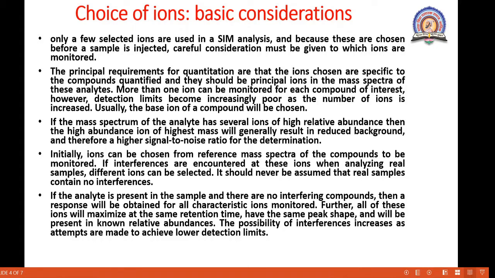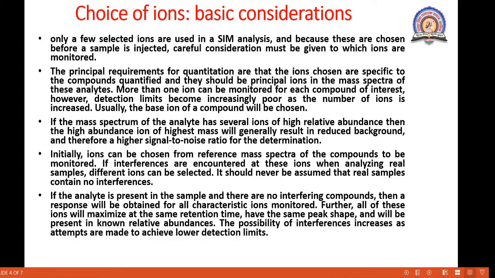It should never be assumed that a real sample contains no interferences. If the analyte is present in the sample and there are no interfering compounds, then a response will be obtained for all characteristic ions monitored.